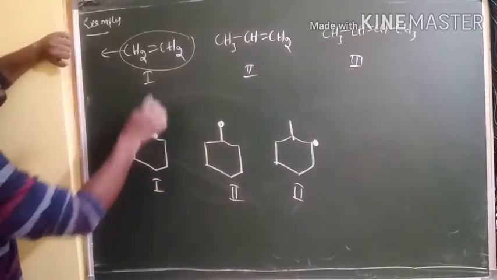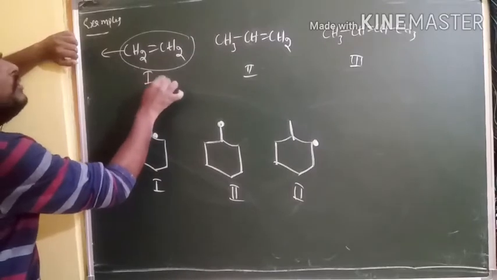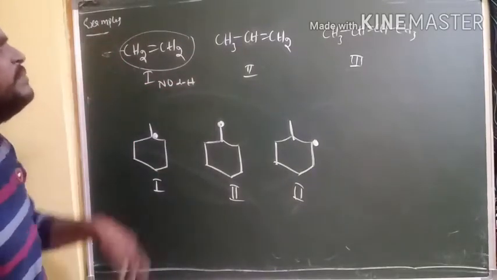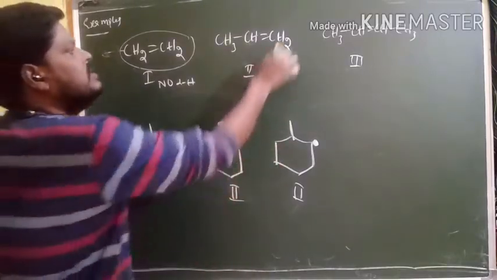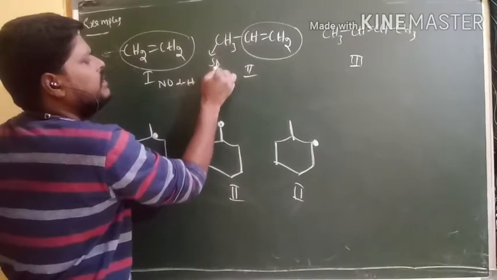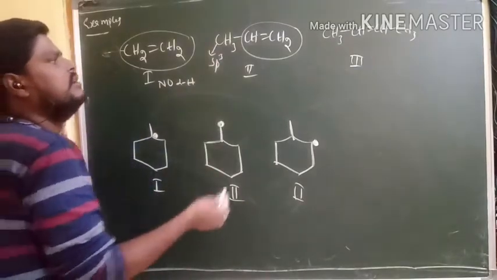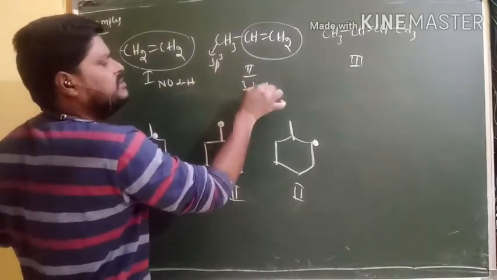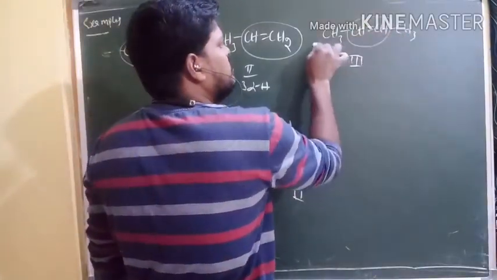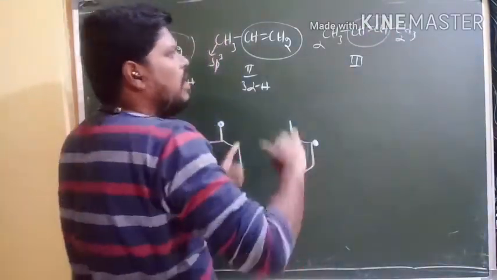That's why here no alpha hydrogens are there. Hyperconjugation is not possible here. Yes, this alkene is connected with one sp3 carbon, I mean one saturated carbon, and we have 3 alpha hydrogens. Right? So this alkene is connected with 2 alpha carbons.